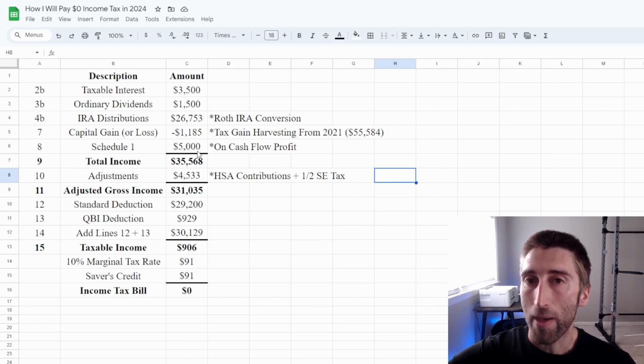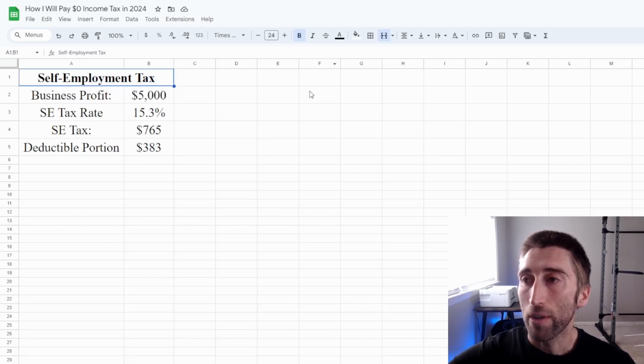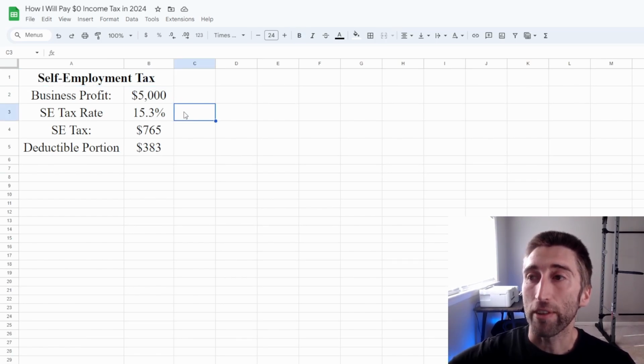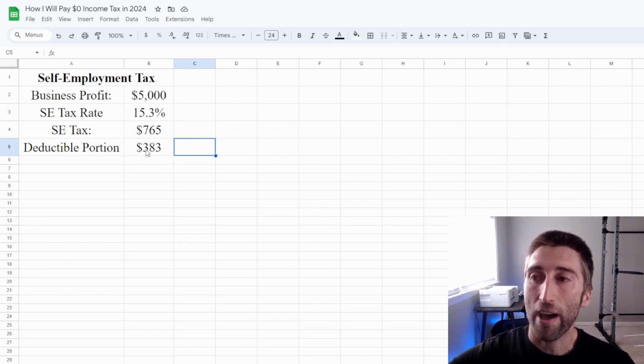This year, I will have the adjustments of my HSA and, of course, half of the self-employment tax that I pay. The self-employment tax is based on that profit, so it's going to be 15.3% of that profit. So 15.3% of 5,000, and then half of that is the amount that I get to take as a self-employment deduction. Let's take a look at that real quick. This is how much I would pay in self-employment tax, which is separate from income tax. If I had $5,000 of profit, 15.3% of that is $765, and then I would be able to deduct half of that, which is $383.